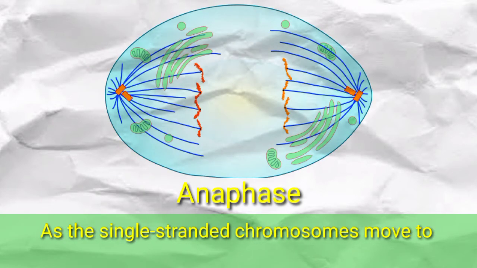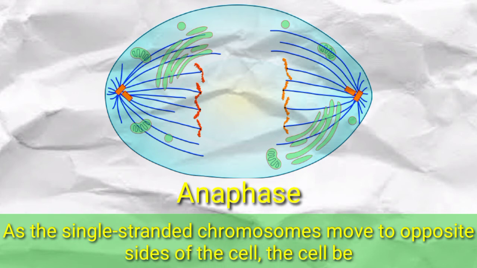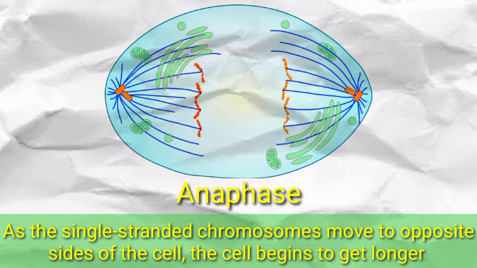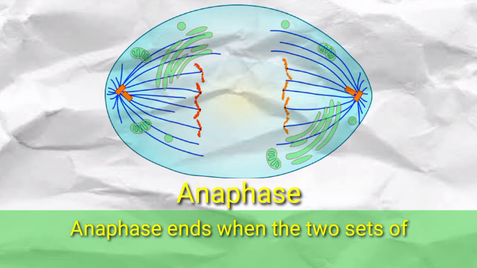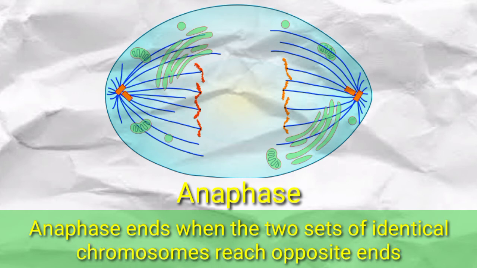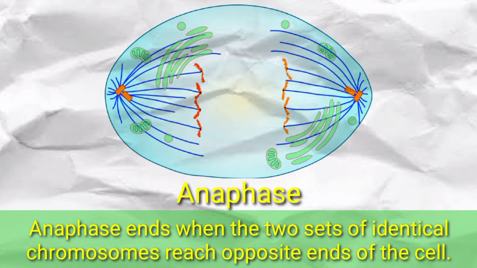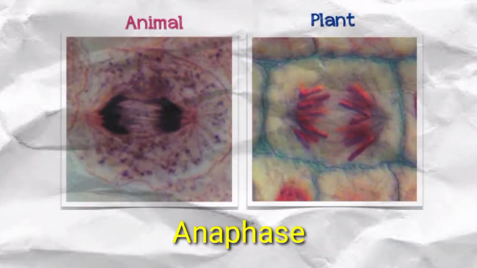As the single-stranded chromosomes move to opposite sides, the cell begins to get longer. Anaphase ends when the two sets of identical chromosomes reach opposite ends of the cell. Anaphase in animal and plant cells.